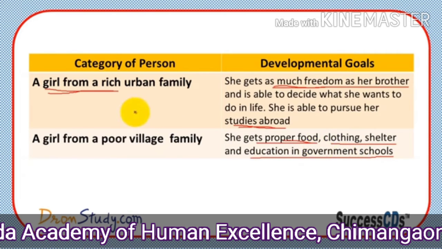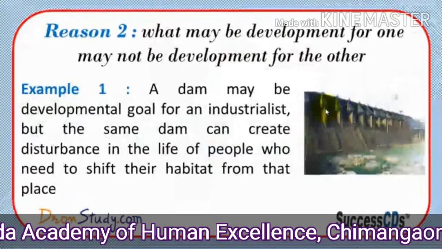And the urban rich family girl thinks differently. She thinks, whether all the things are available with us, now she wants to go abroad for her further studies, or to settle down in another country. Now we will move forward again for the next point.